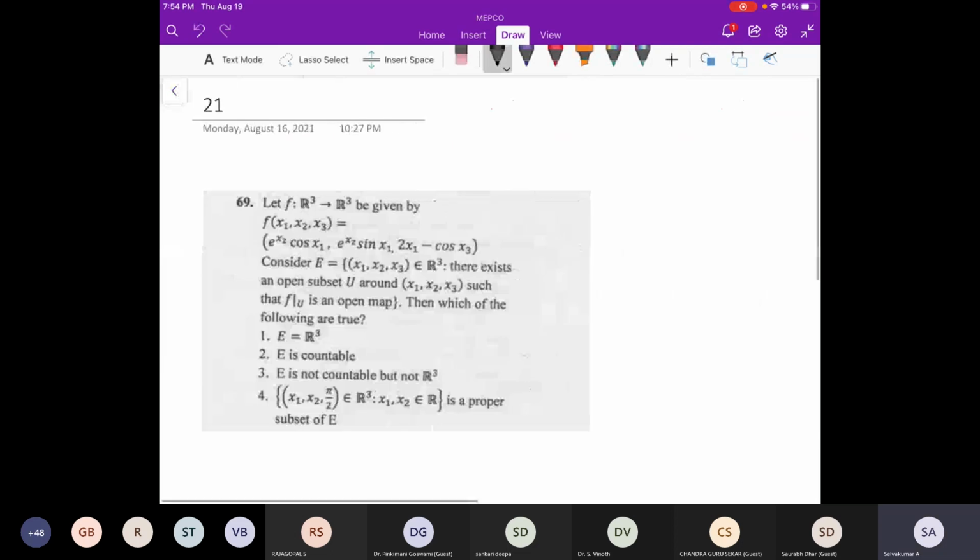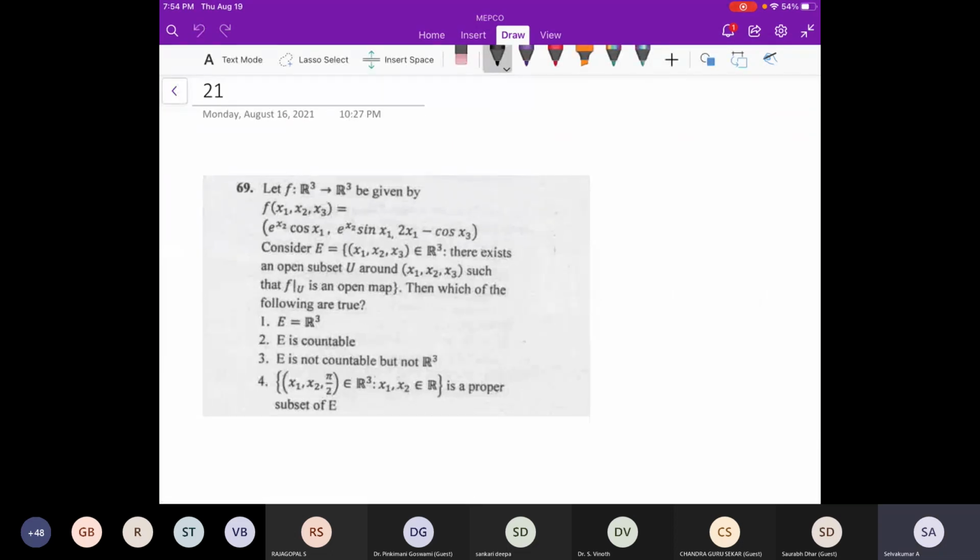Same thing actually, here also the same question. Whenever we have f of x comma y like this, what we have to find is that f restricted to U is an open map. We have seen open mapping, right?